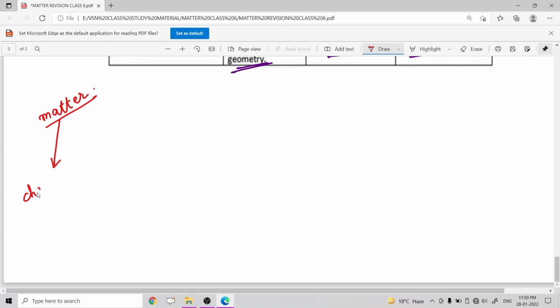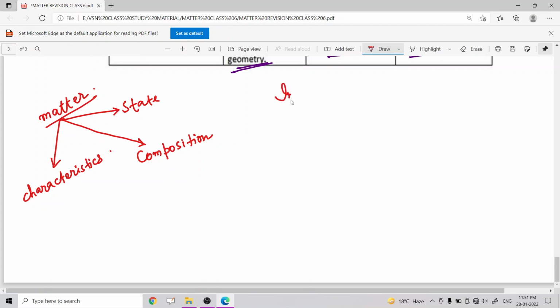The next point is characteristics of matter. The next one is composition of matter. And the third one is states of matter. And also you have to know about intermolecular force, what is intermolecular force, and the second thing is intermolecular space also.